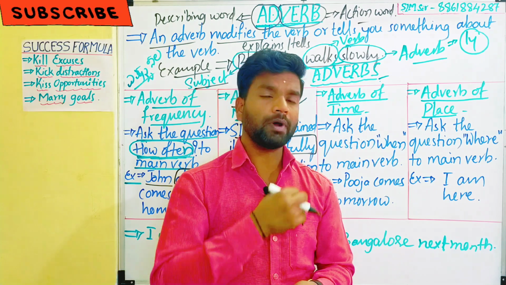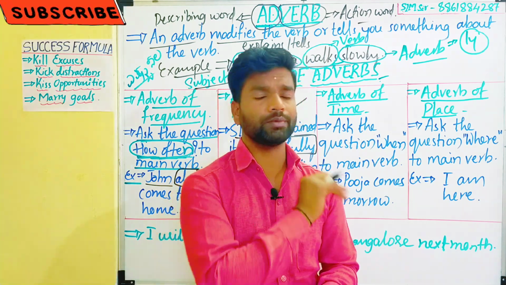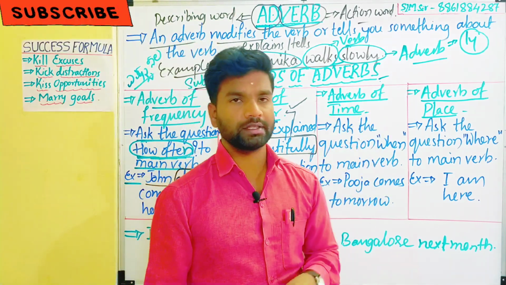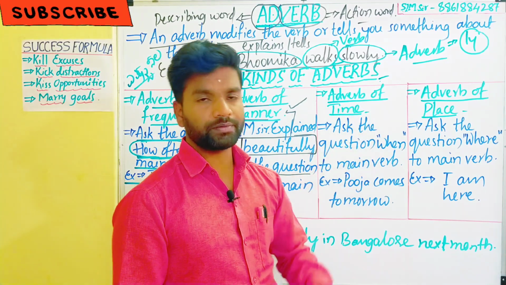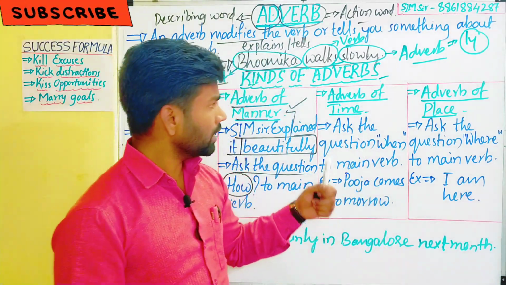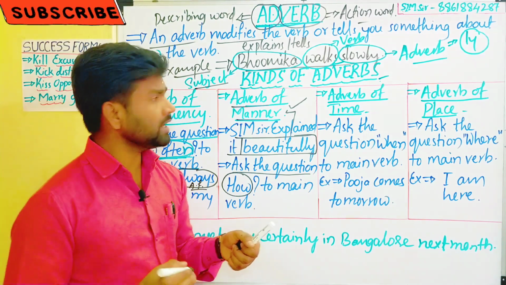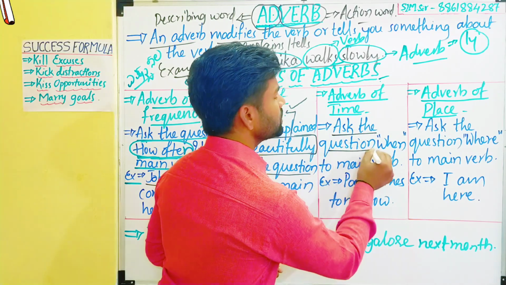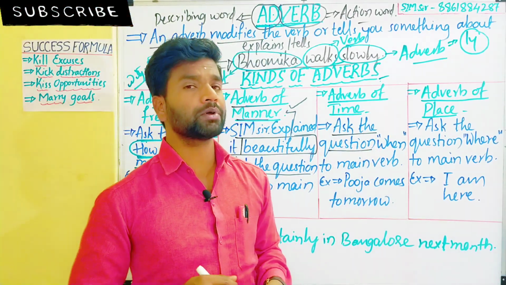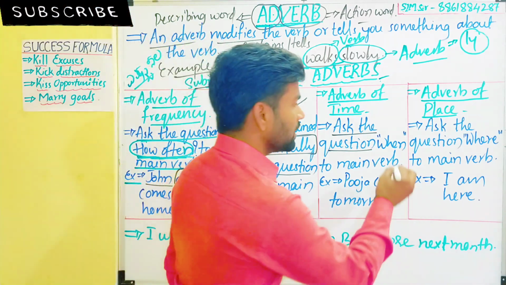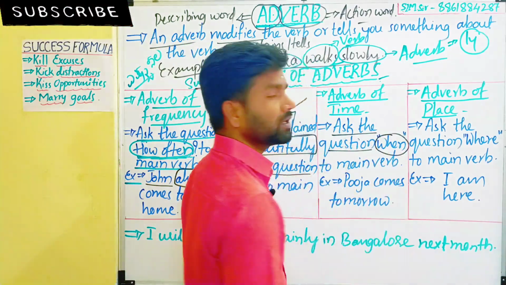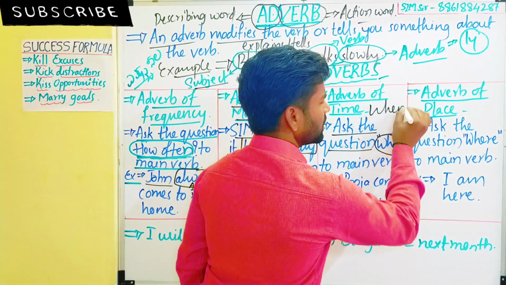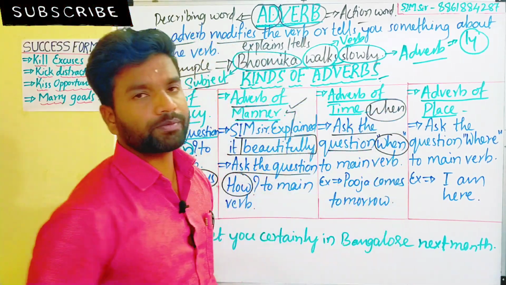Okay, how can we identify it, and how can we get the solution for what the question paper asks? How do we have to deal with it? Okay, let's come to that. This point is about the third kind of adverb, called the adverb of time. Here the way of identifying the adverb of time is to ask a question. Which WH word do we ask with? The word when. The answer to when is the adverb of time.